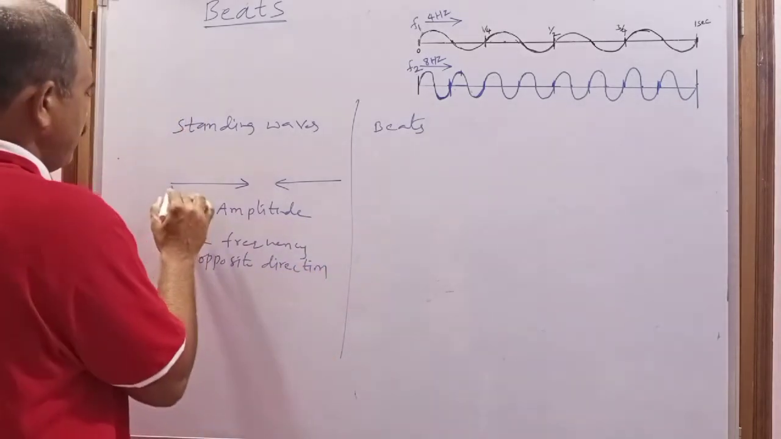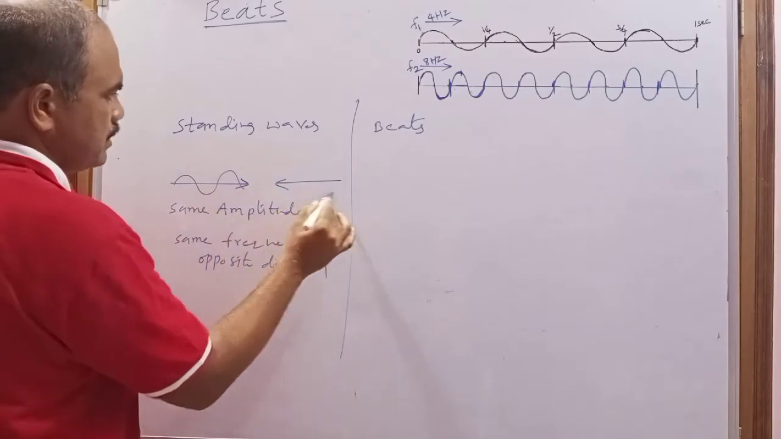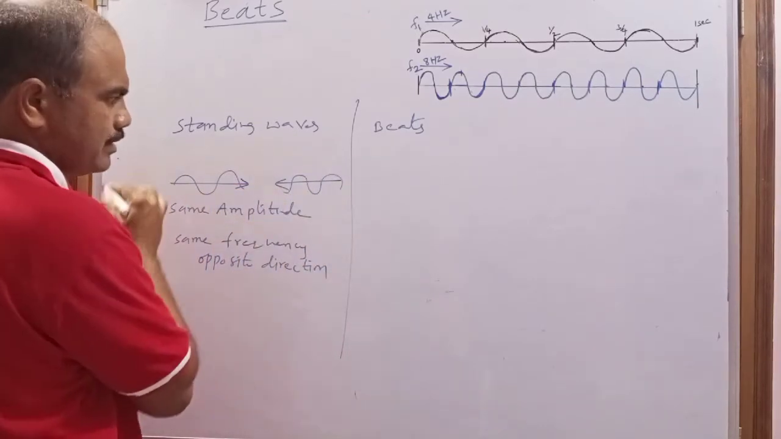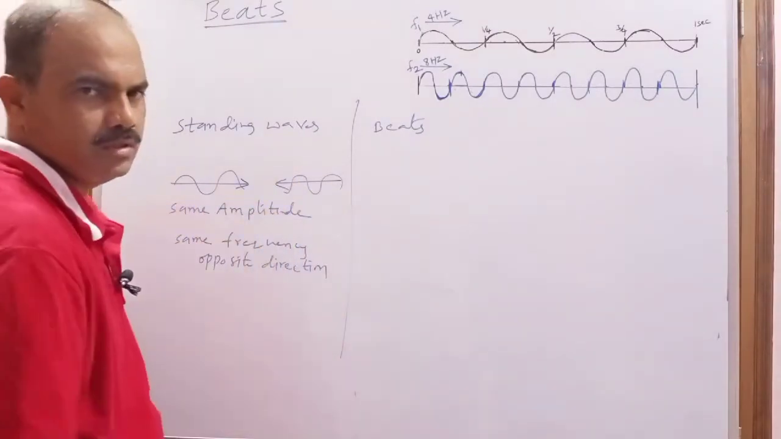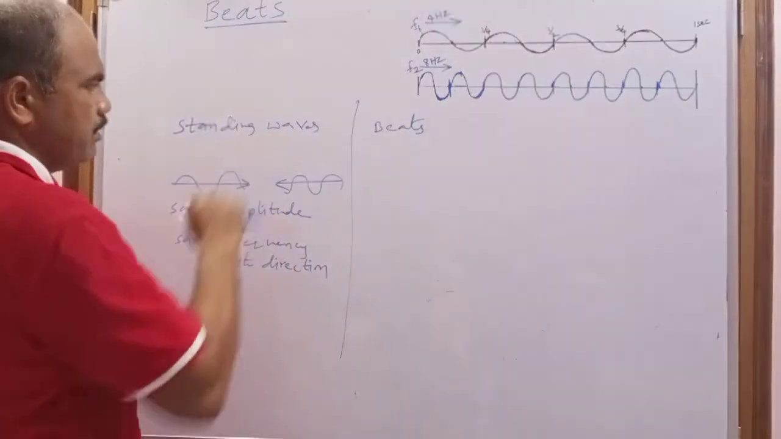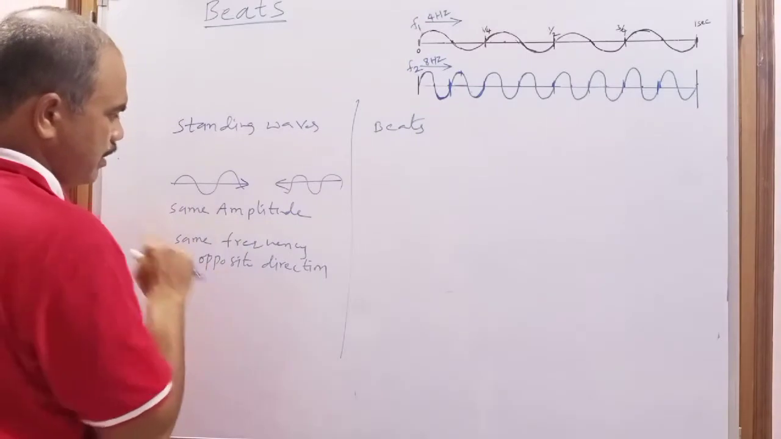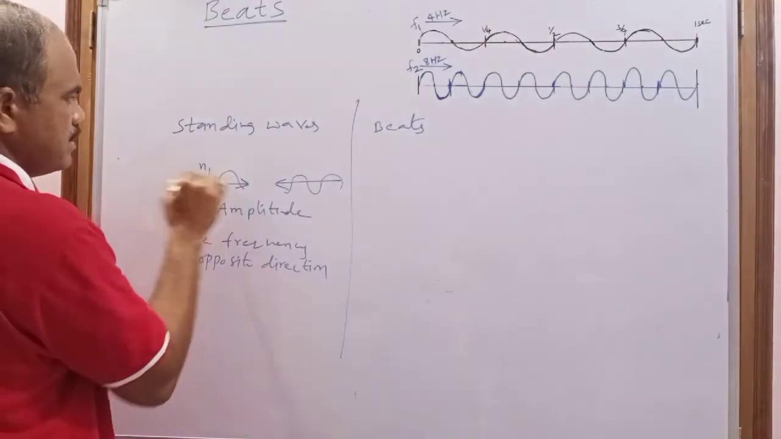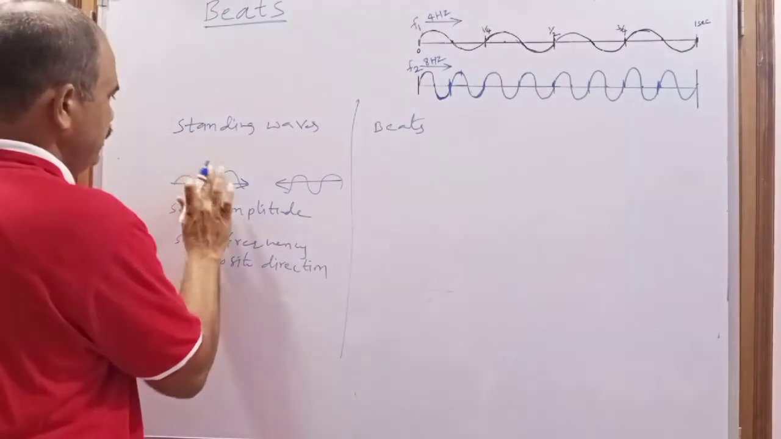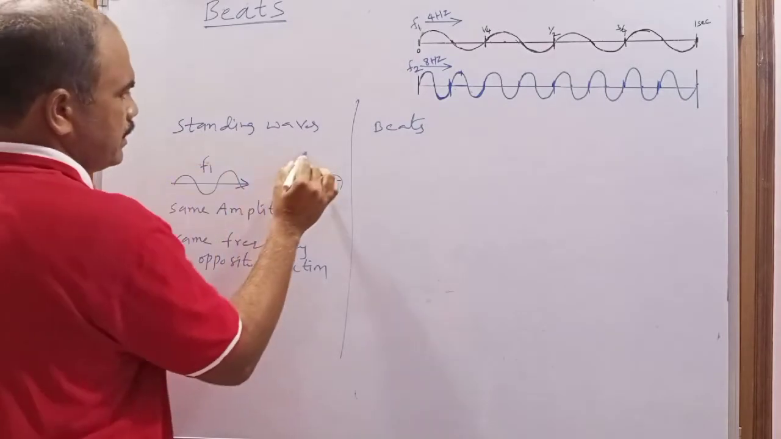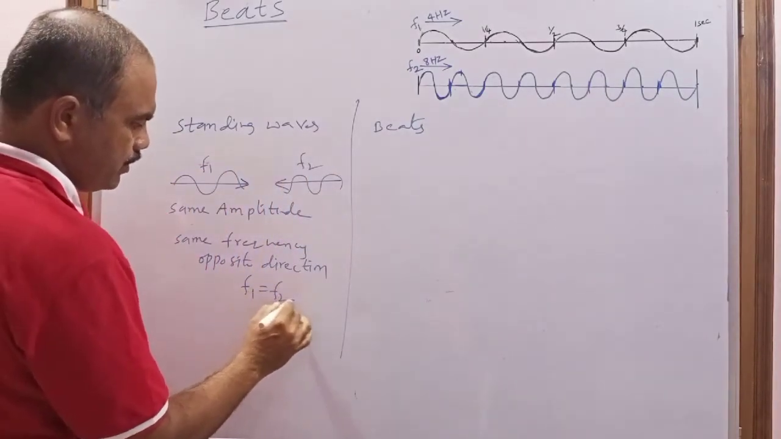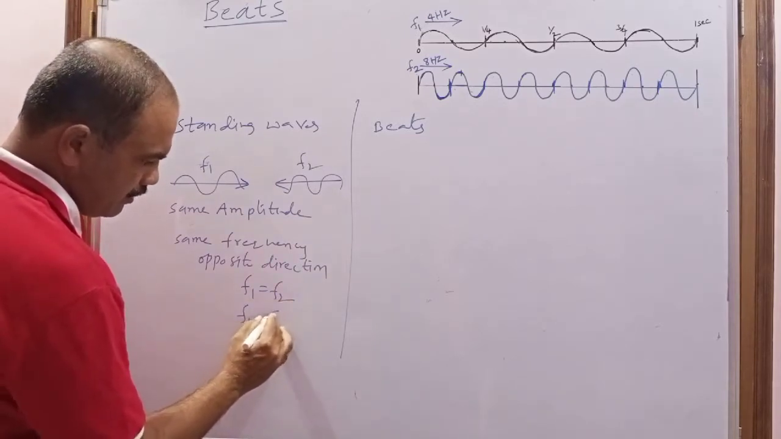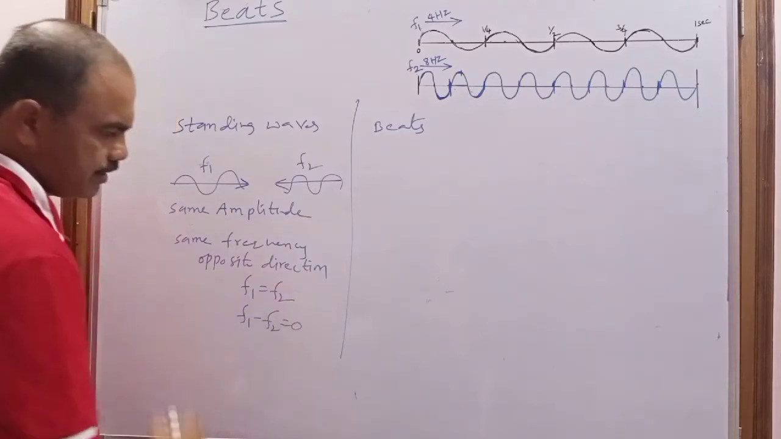So this is a wave traveling along the positive x-axis, and this is traveling along the negative x-axis. When they are traveling in opposite directions and superimposed, standing waves are formed. They have the same amplitude and the same frequency. For example, consider this frequency to be f1 and this one f2. Here f1 must be equal to f2, and the difference must be 0.